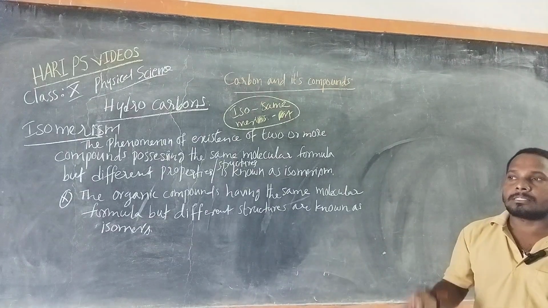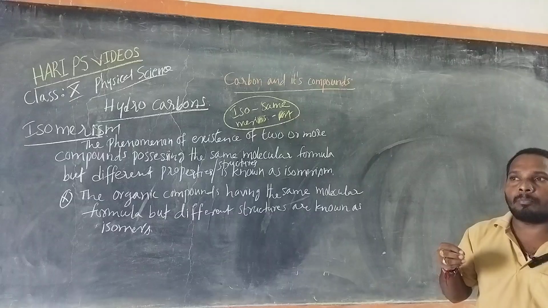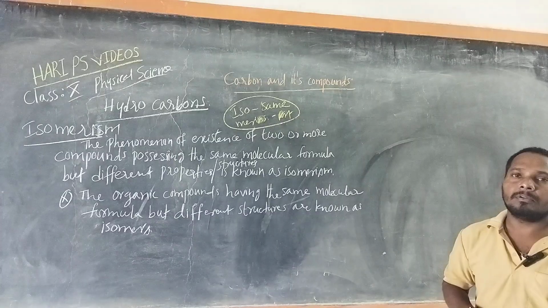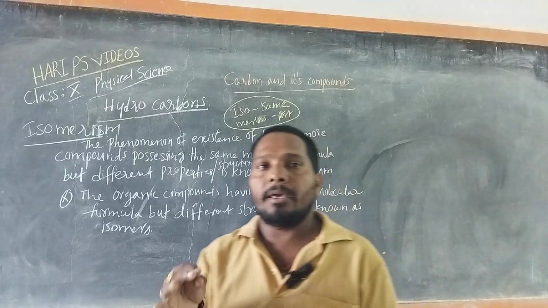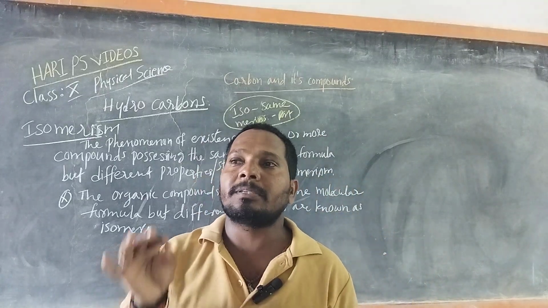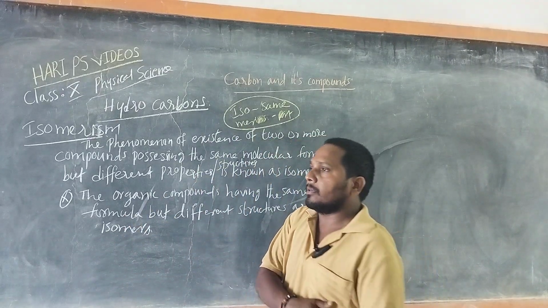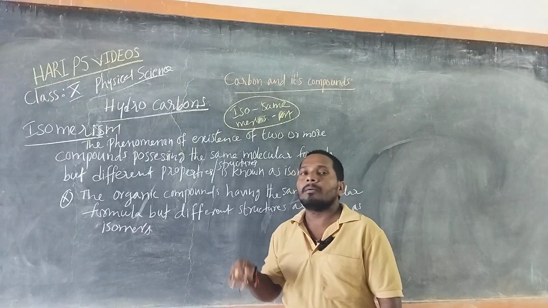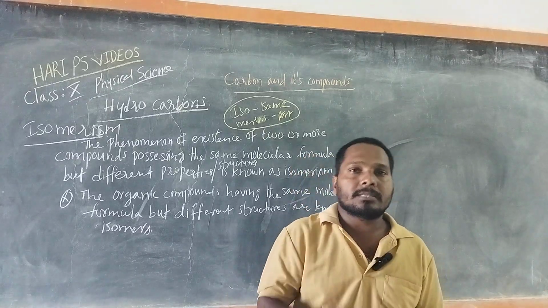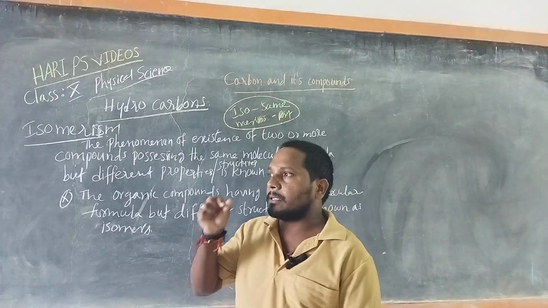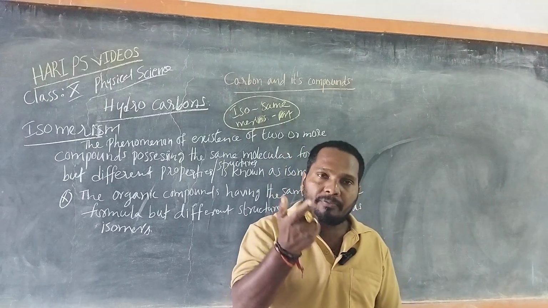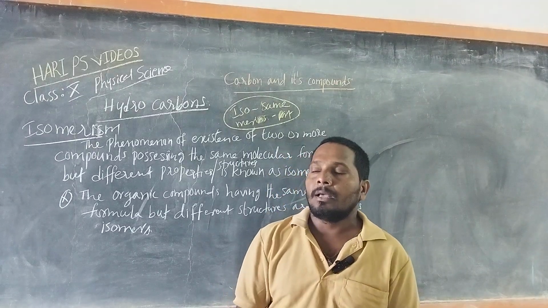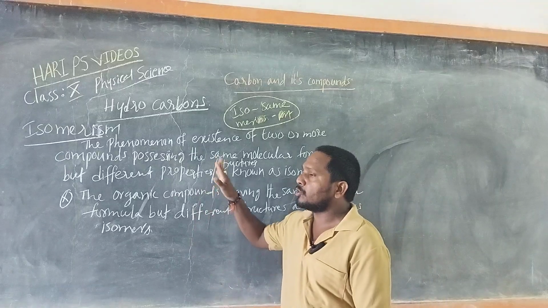Some of the organic compounds have the same molecular formula, but they have different structures and different properties. Such a characteristic property of organic compounds is called isomerism.